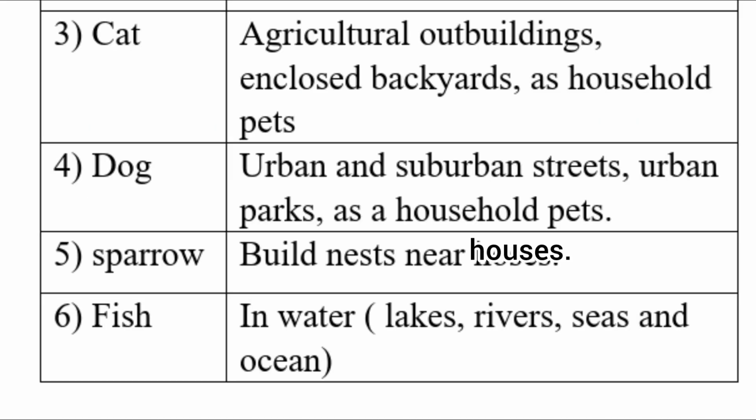Cat habitat, agricultural outbuildings, enclosed backyards, and as household pets. Dogs on urban and suburban streets, urban parks, and as household pets. Fifth one, sparrow in nest, which nests are built near the houses. Fish in water like lakes, rivers, seas, and oceans.